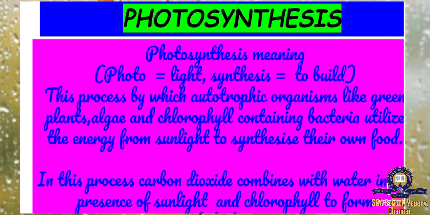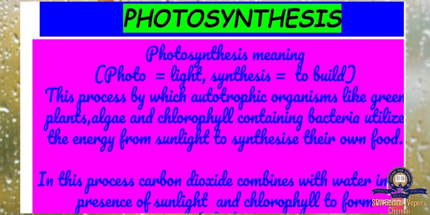So with the help of light, the plants are preparing their food and growing. This process by which autotrophic organisms, autotrophic means plants that prepare their own food, like green plants, algae and chlorophyll containing bacteria, utilize the energy from sunlight to synthesize their own food.